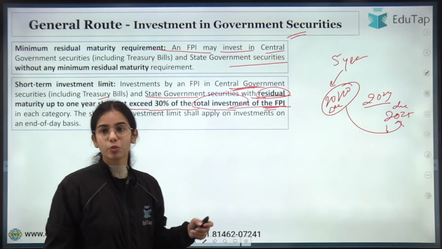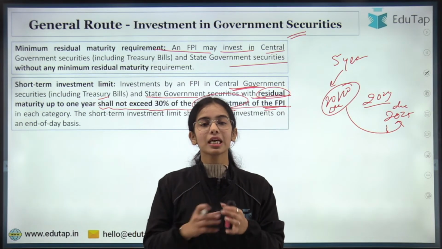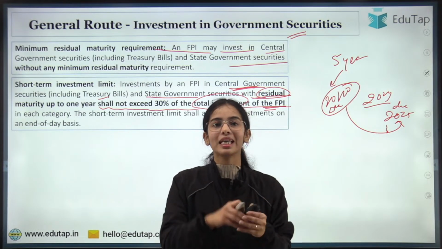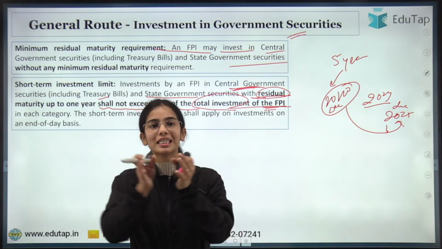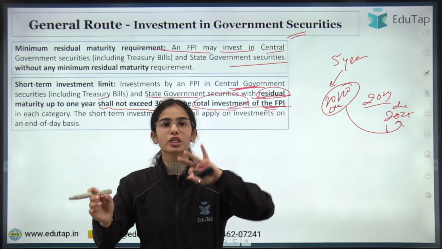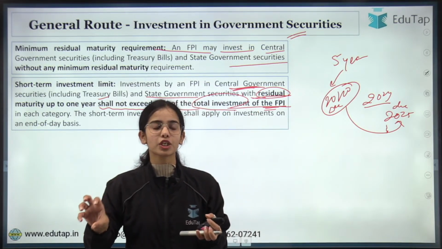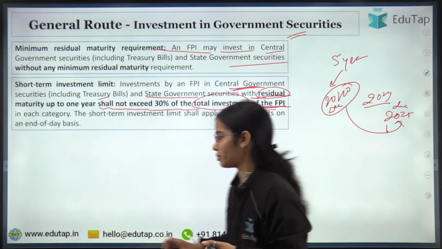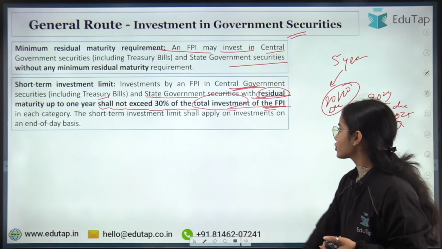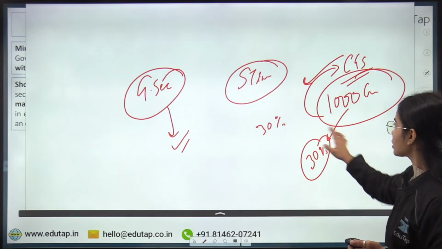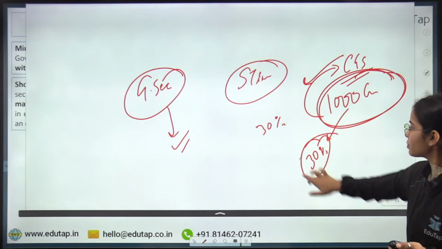Now coming to the next point, in each category means that central government security and state government security are two different categories. So for the central government security there is a 30% limit, and for the state government security there is also a 30% limit. As I have shown you, for the central government security there is a 30% limit.